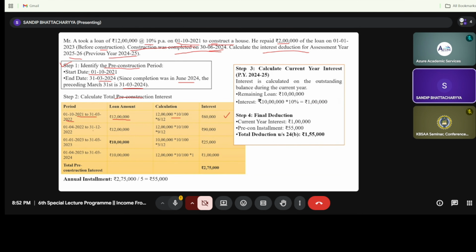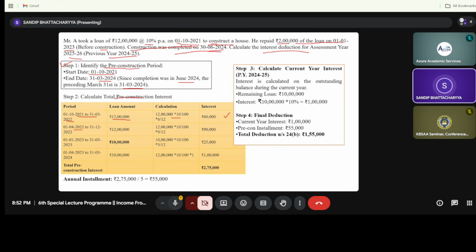In the case of the second one, that is 1/4/2022 to 31st of December 2022. Why this 31st of December? Because you can see he has paid rupees 2 lakh of the loan on 1/1/23. That is called principal payment.